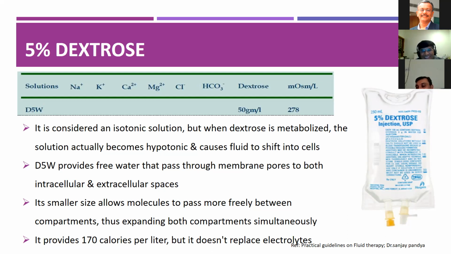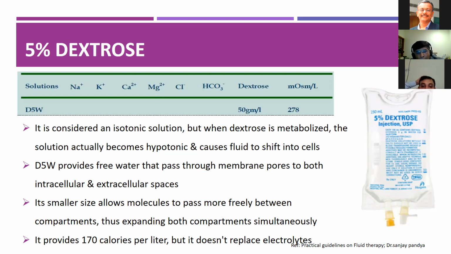The 5% dextrose water solution contains dextrose of 50 grams per liter, having an osmolarity of 278 milliosmoles per liter, and it is considered an isotonic solution. Once the dextrose is metabolized, the solution becomes hypotonic, which causes a shift of fluid into the cells.